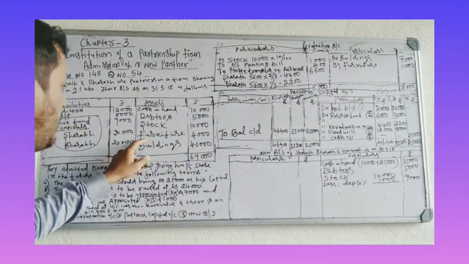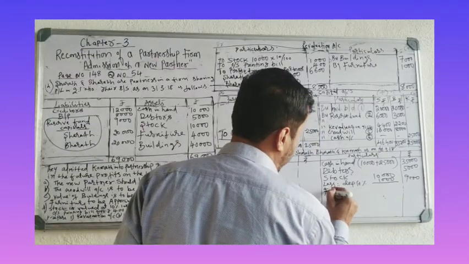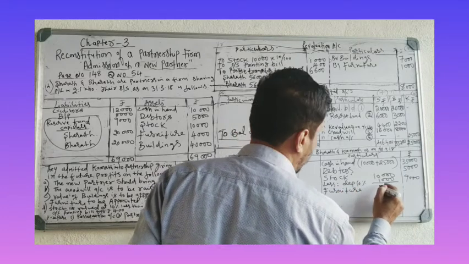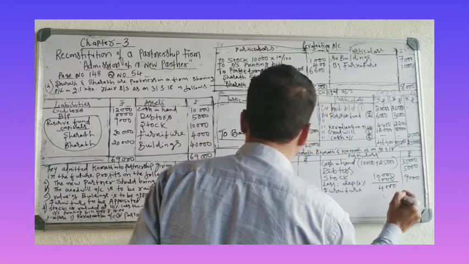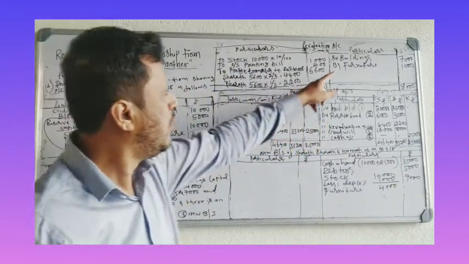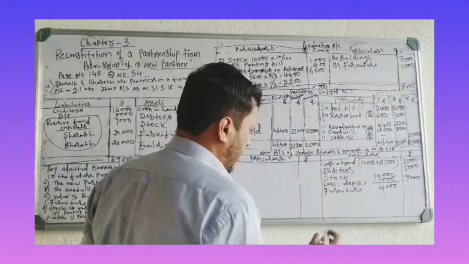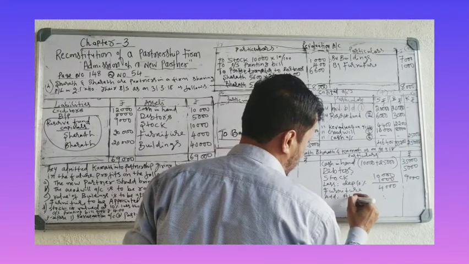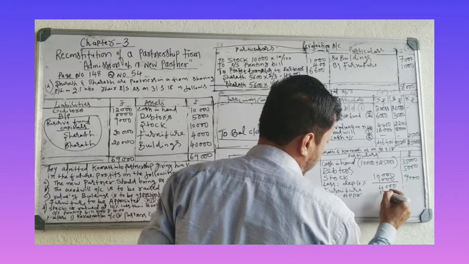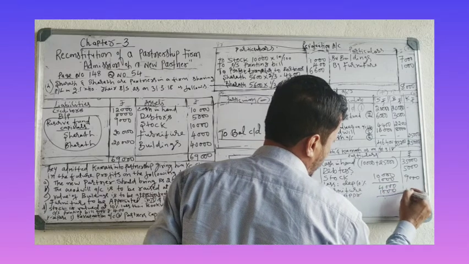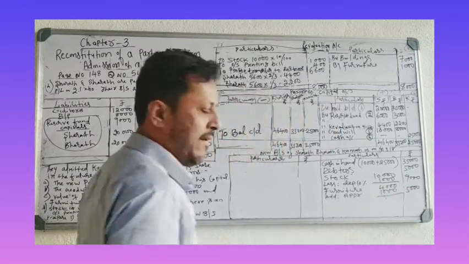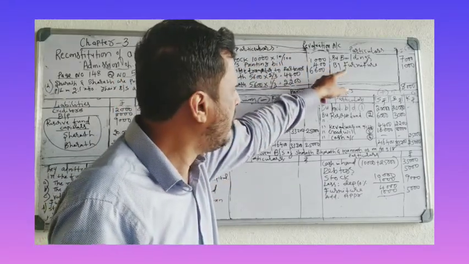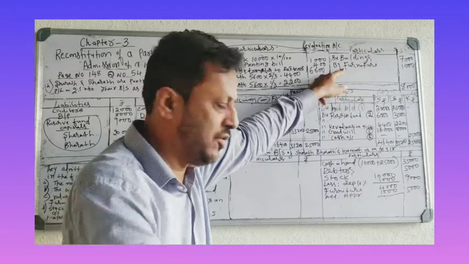Okay. Next, furniture. Furniture is 4,000. 1,000 rupees is income. Add. Appreciation. 5,000. Okay. Depreciation loss of 1,000 from stock you have to deduct. Furniture 1,000 is added to furniture.